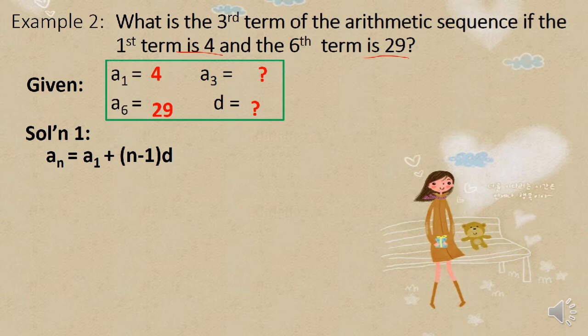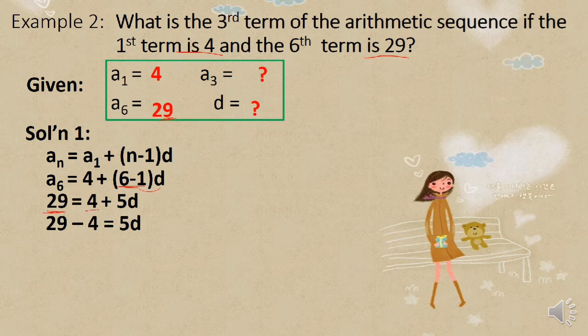And in this case, we will use the a sub 6 as a sub n. So, a sub 6 equals the first term, a sub 1, is 4. And then, n is 6. So, 6 minus 1 times d. And since a sub 6 is 29, substitute 29 here. Okay, and then equals 4. 6 minus 1 is 5, times d, that's 5d. Transpose 4 from positive 4 to negative 4. 29 minus 4 equals 5d.